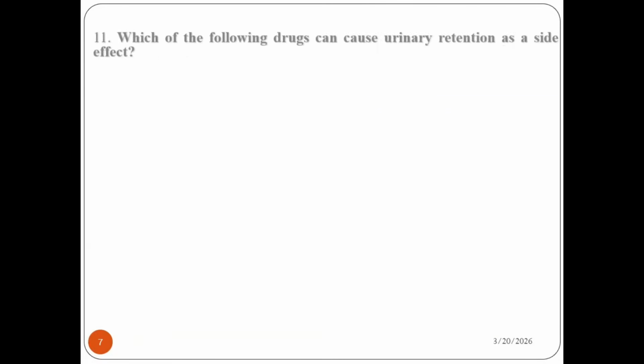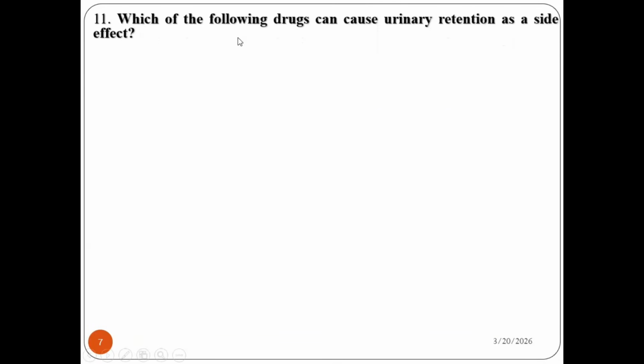Question number 11. Which of the following drugs can cause urinary retention as a side effect? A. Bethanechol, B. Atropine, C. Carbachol, D. Pilocarpine. Look at the question: which drug can cause urinary retention as a side effect? Urinary retention is a side effect of which drug? The question says that. Is it bethanechol, atropine, carbachol, or pilocarpine?